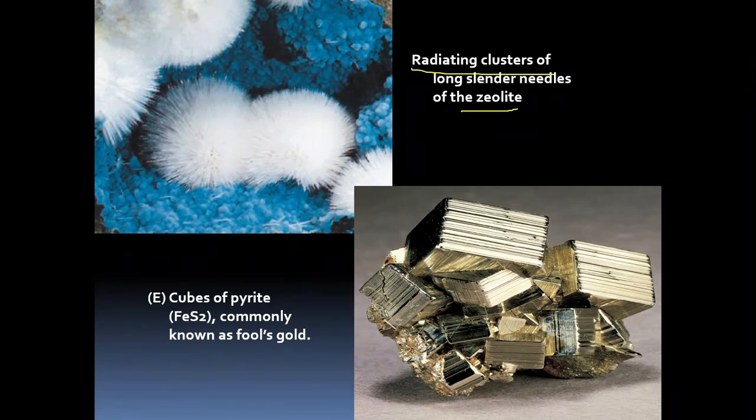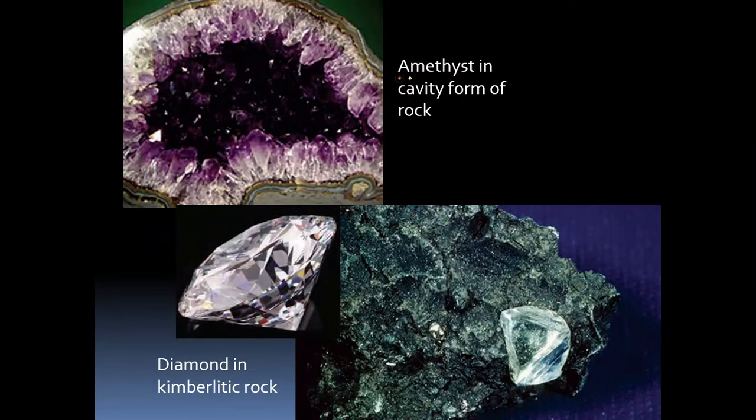Here this is pyrite, which shows golden color and is cubic in form, isometric system. It is generally considered fool's gold because it looks like gold but is not gold; it is made up of iron sulfide, FeS2. Here you can see amethyst, each crystal of hexagonal system, forming a cavity, a variety of quartz. Very beautiful mineral. Then diamond, which shows octahedral form, isometric system, and is associated with kimberlite rock, a black colored rock. Generally diamonds are associated with kimberlite rock.